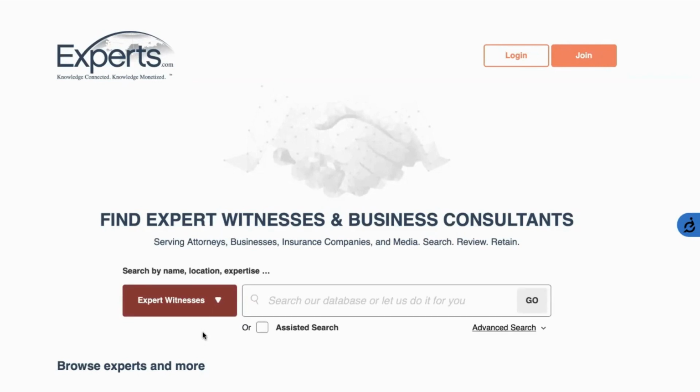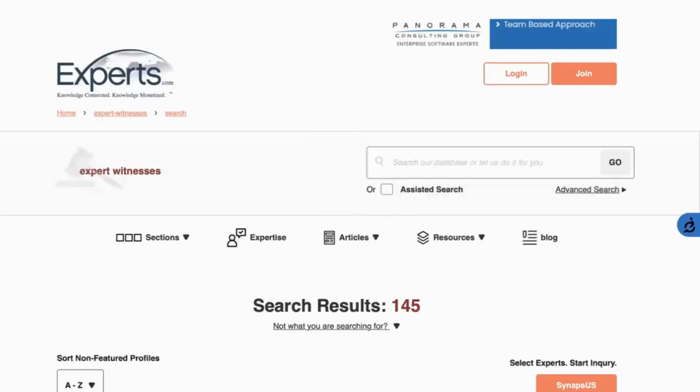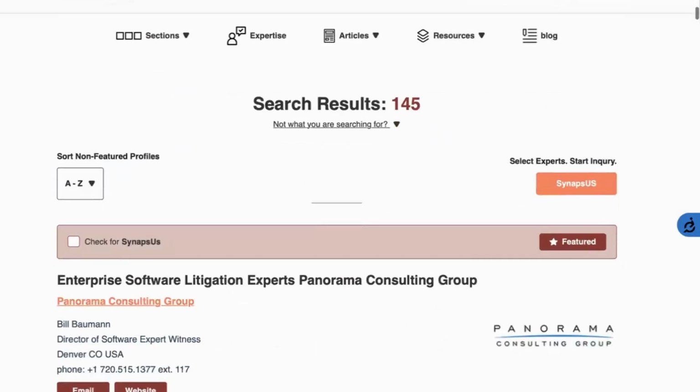Experts.com offers two ways to search for your next expert. Option 1 is through keyword search, which allows you to enter any search term to find an expert, such as name, location, and expertise. For example, if you are looking for an engineering expert, 145 search results will appear.